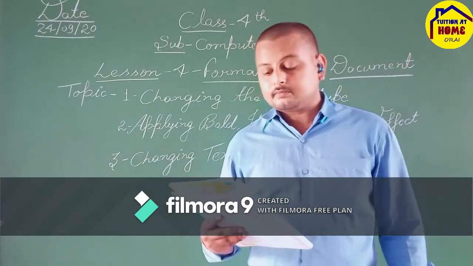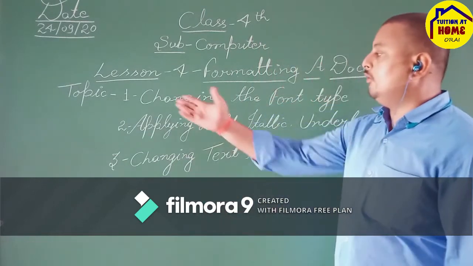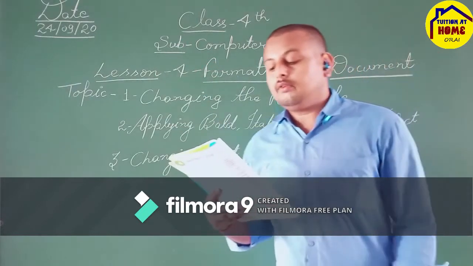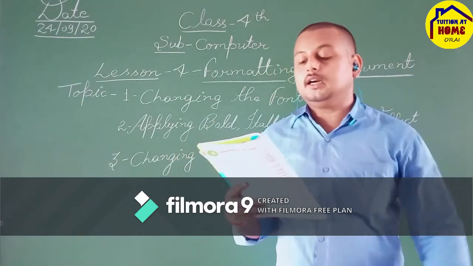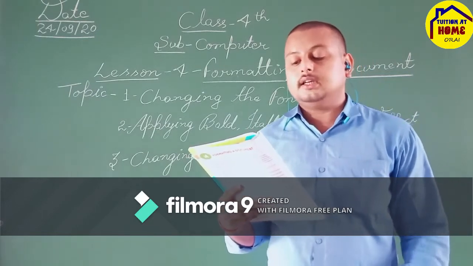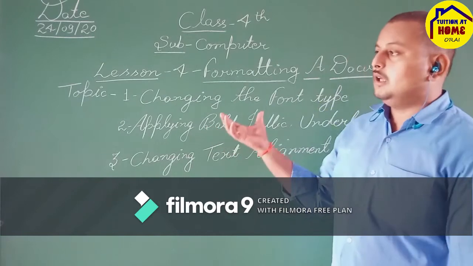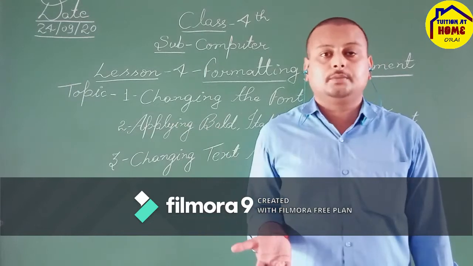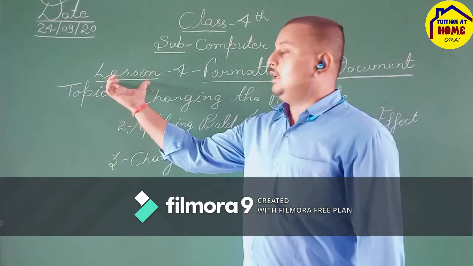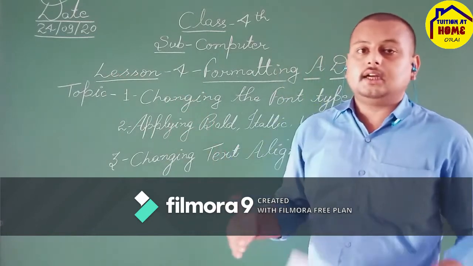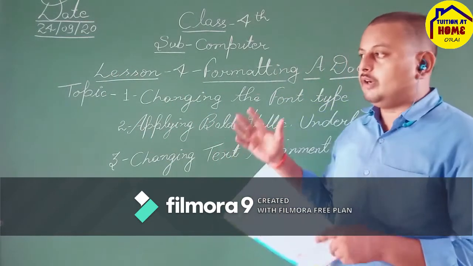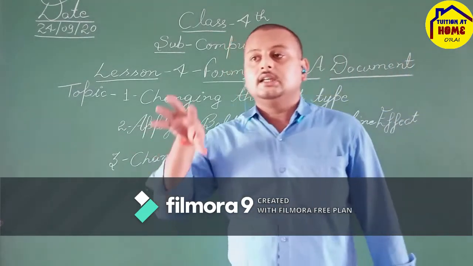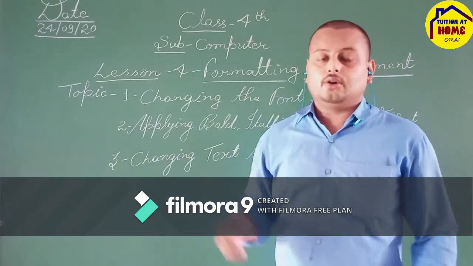Okay, so after this comes underline. As you can see here, there is an underline over some of the text. So what is underline? It emphasizes text by placing a line under it. You can underline a word or a sentence along with the space. Suppose we use the underline option, it will look like a heading. Suppose I write the word lesson here and underline it. It will look like a heading in the document, and it will give a very attractive look to that document, so that every user gets attracted to it.